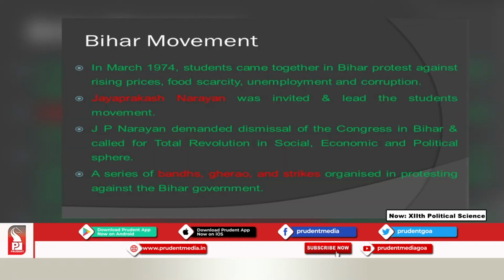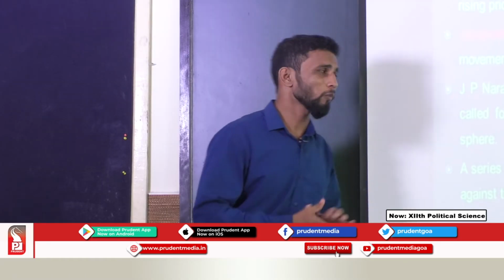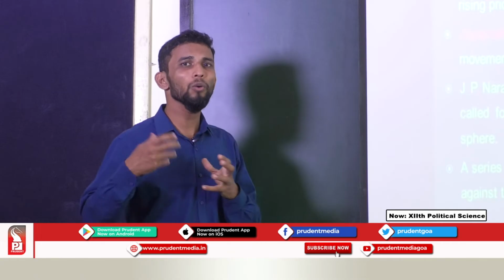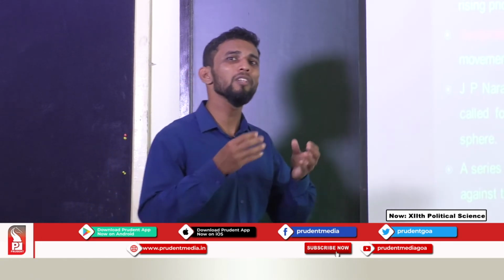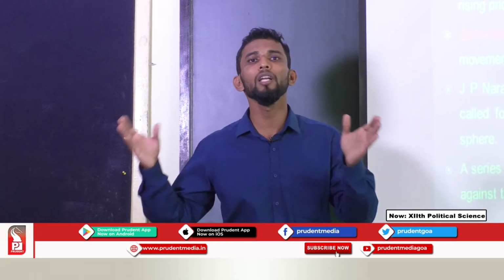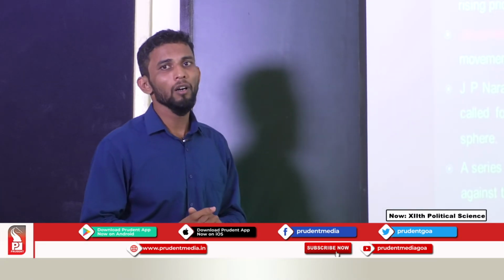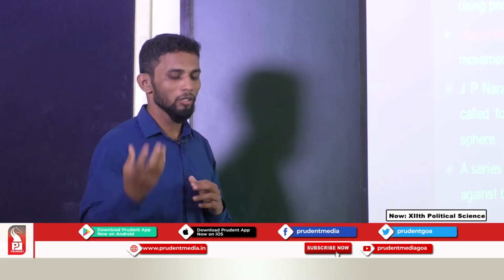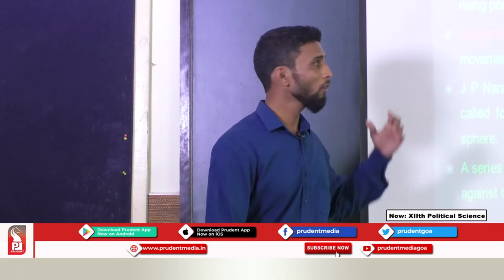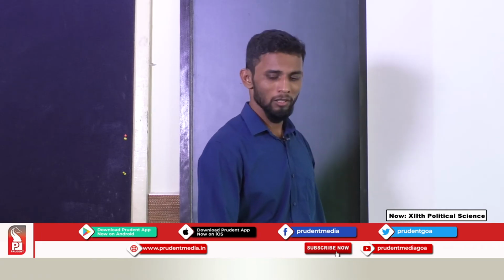So, this was the Bihar movement which started in 1974, and when J.P. Narayan took over the movement, he said that it should not remain only in Bihar, but should move to other parts of the country as well. He talked about a movement at the national level. So, that is about the Bihar movement.